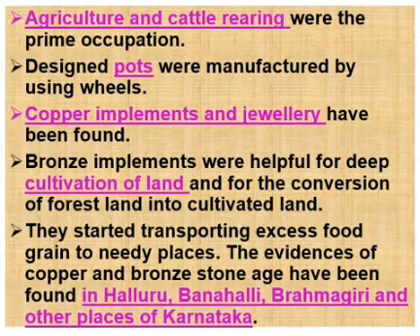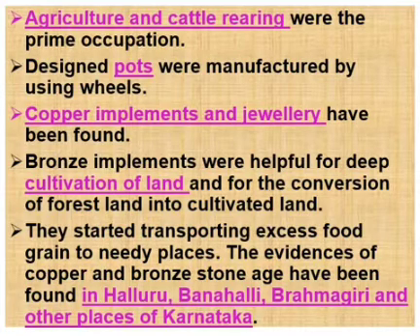Agriculture and cattle rearing were the prime occupation. Designed pots were manufactured by using wheels. Copper implements and jewelry have been found. Bronze implements were helpful for deep cultivation of land and for the conversion of forest land into cultivated land. They started transporting excess food grain to needy places.